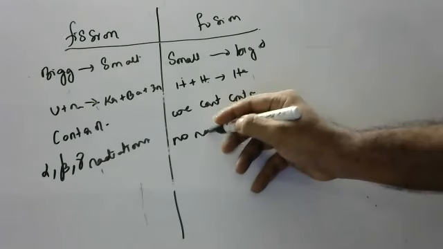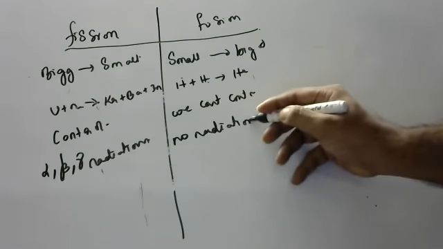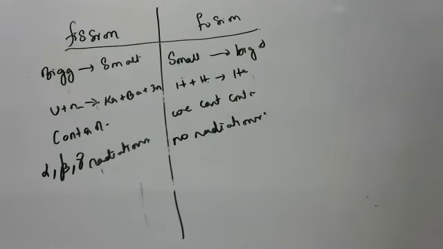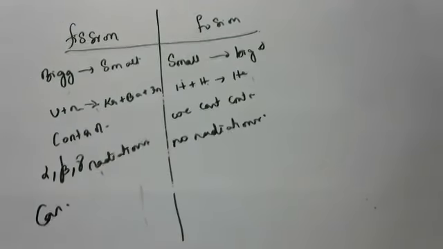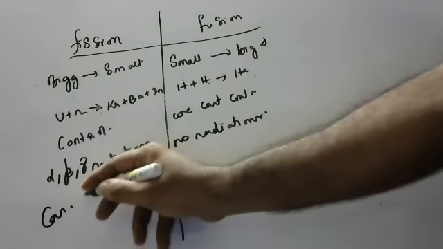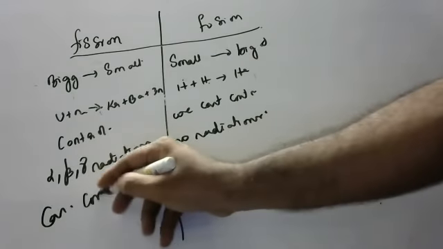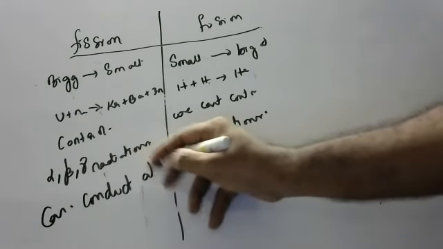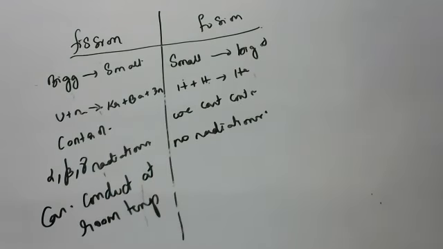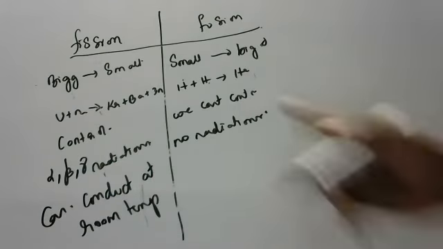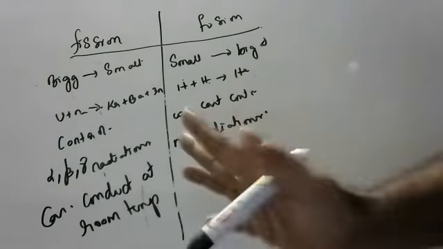Here, no radiations are liberated, children. Direct devastation. And remember, children, fission reactions you can conduct at room temperature also, whereas fusion reactions you cannot conduct at room temperature, children.